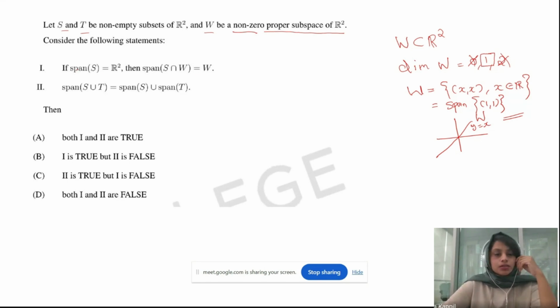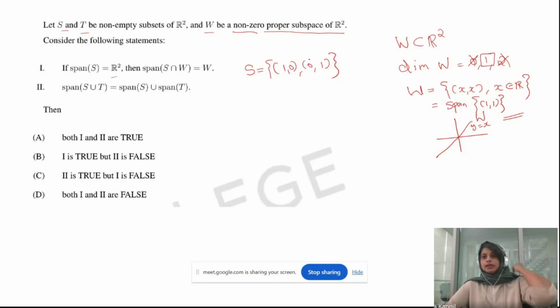So we are just looking for one counterexample in order to show this is false. Okay. So let's see. If span of S is R2, then span of S intersection W is equal to W. So if span of S is R2, let's see, S will be equal to the set {(1, 0), (0, 1)}. The span of this S will be R2, no? You know what is meant by span?